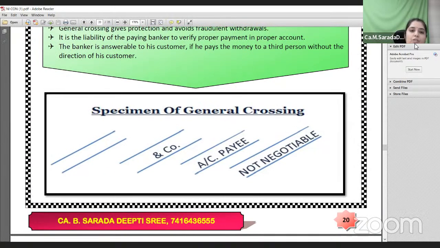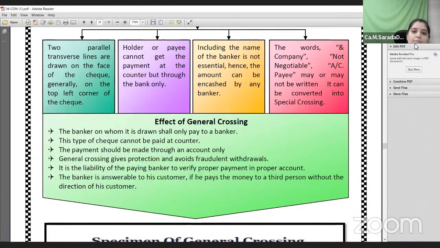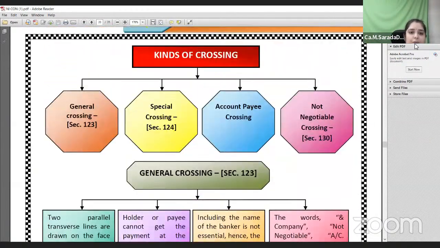In case of this general crossing, the person who crosses the check and hands it over to the payee or the holder, he can take that particular check, go to his own bank and deposit the check, and it might be credited to his account within 2 or 3 days, depending on the working days of the bank. Next, other than general crossing, special crossing.